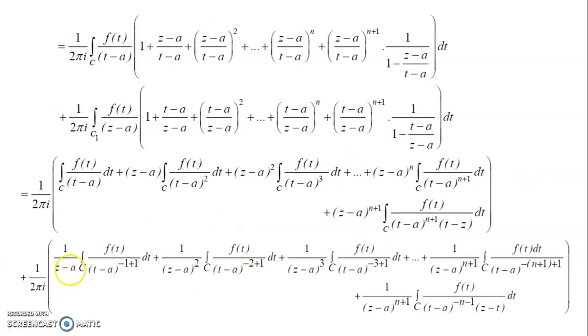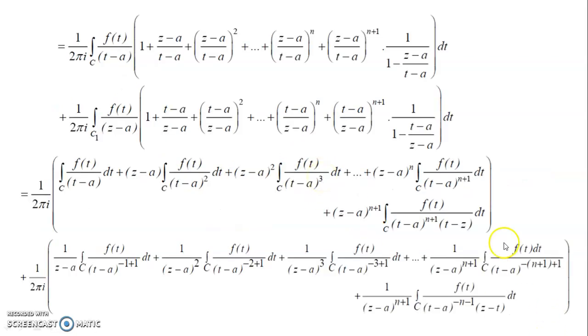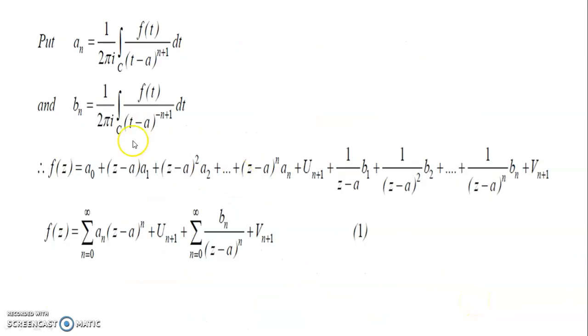This is what it is: a naught into 1 by 2 pi i into this is a naught, and 1 by 2 pi i, that is z minus a, you can take it out. Into this one is a1 into f dash of a divided by that is a2, and like that you can put it there. The last term of this one is un plus 1, and here it is vn plus 1 there. So that is what we are putting here.